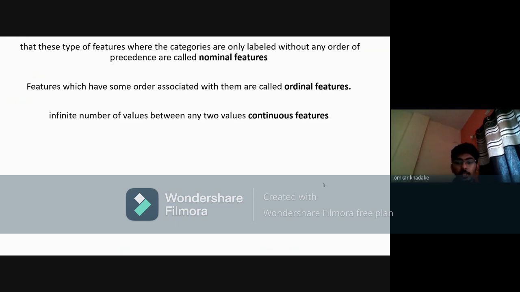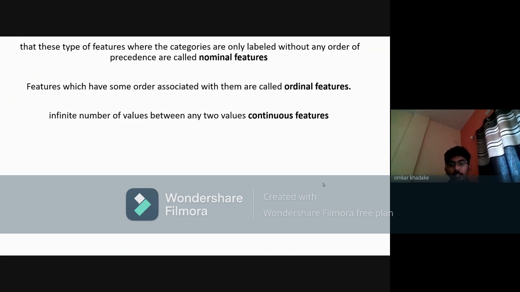The second is nominal feature. A nominal feature is a type of feature where the categories are only labeled without any order.